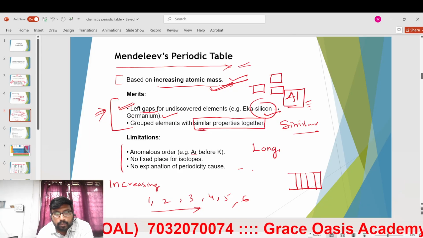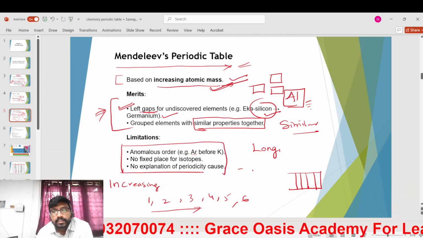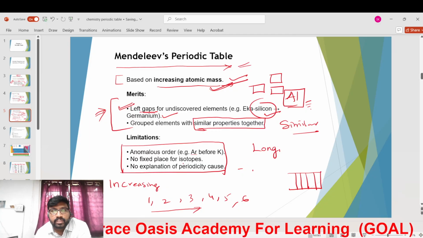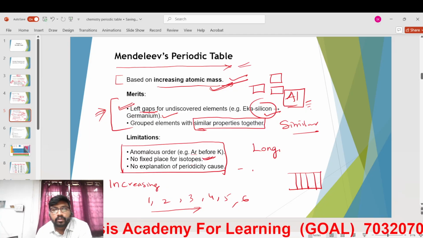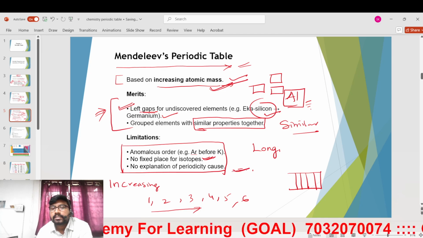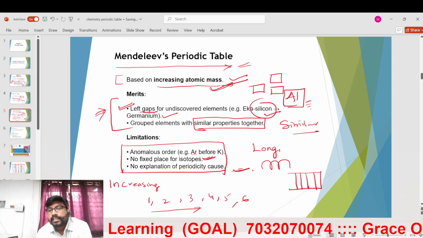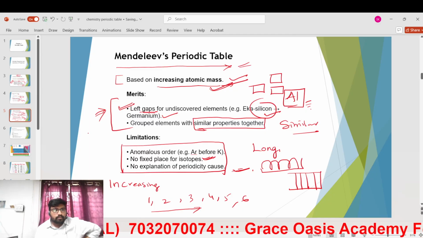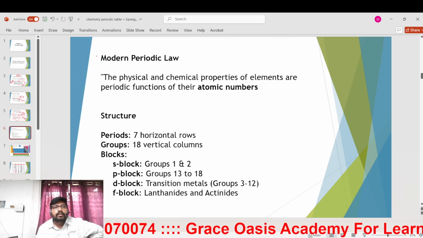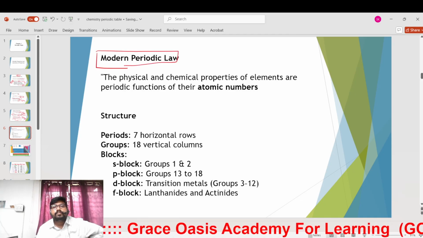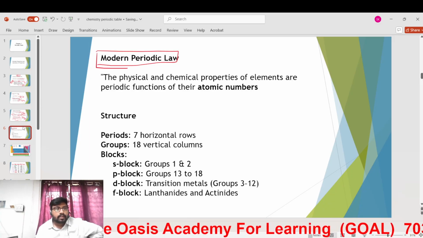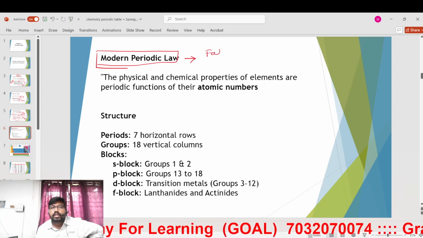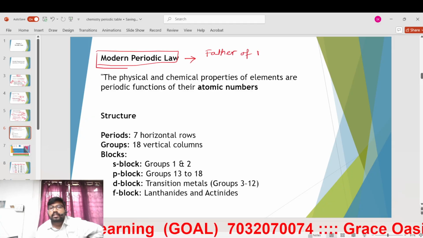Next, the limitations were the anomalous order, with difficulties and challenges in the order. No fixed place for isotopes, and no explanation of the cause of periodicity. Why you are choosing that periodicity, that explanation is also not clear. These are the demerits of Mendeleev. With this context we got the modern periodic table. Who is called the father of the modern periodic table?